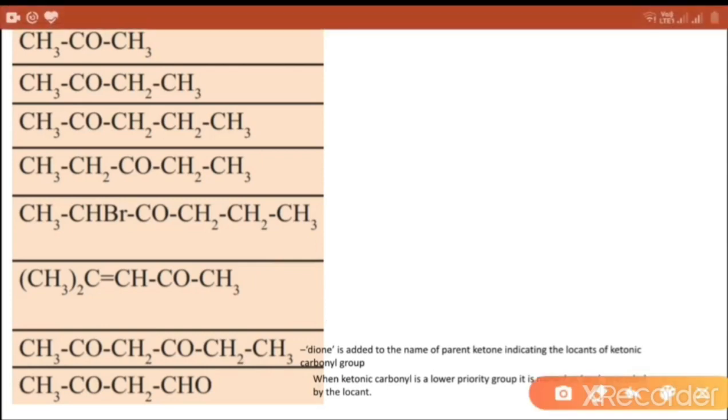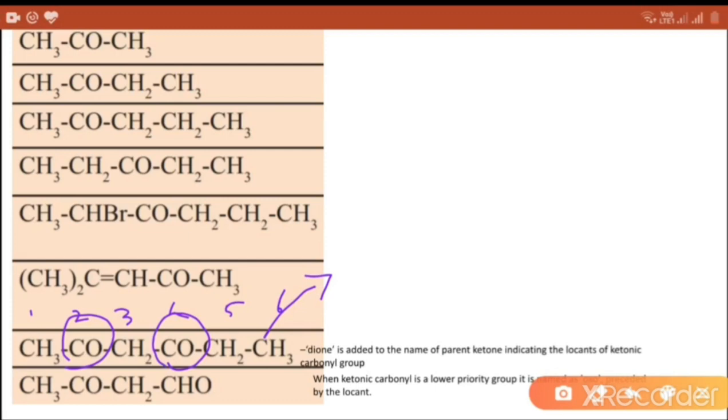Next compound, no common name, and it contains 1, 2, 3, 4, 5 and 6 carbon atoms, and the ketone group 2 times.